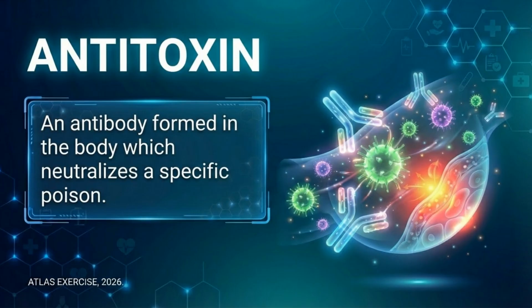How antitoxins work: a simple explanation. Toxin enters the body, antitoxin binds to it. The toxin can no longer attach to cells. Immune system clears it. Think of it like putting a cap on a key so it can't fit into a lock. In true medical science, antitoxin refers to antibodies. But in wellness culture, the term is often misused.